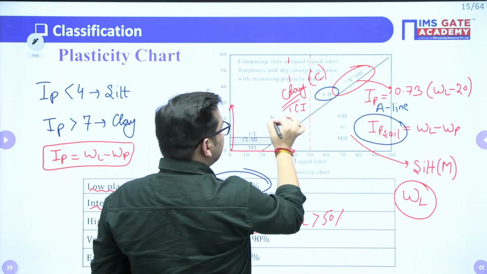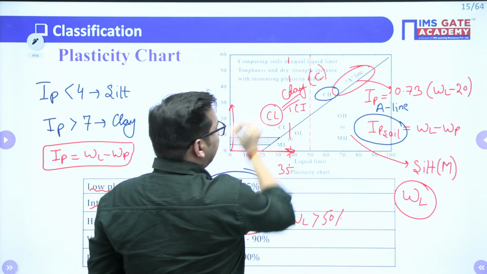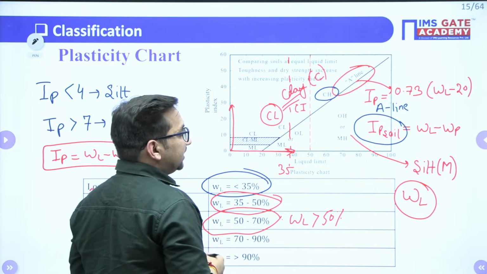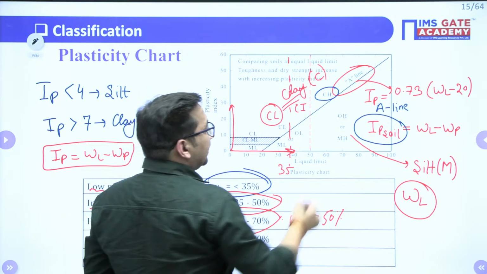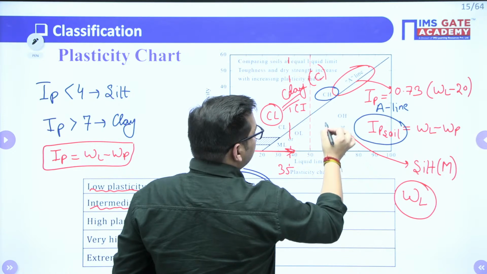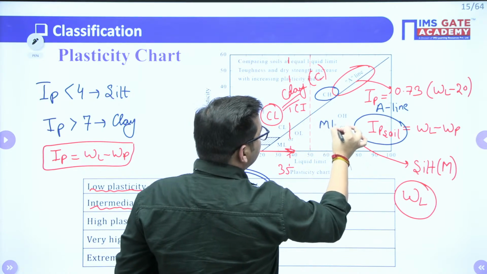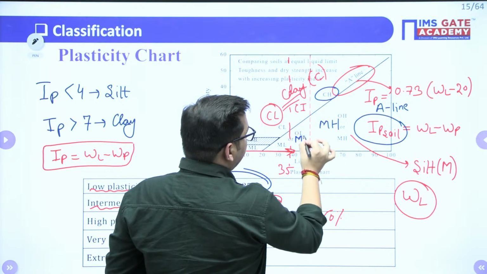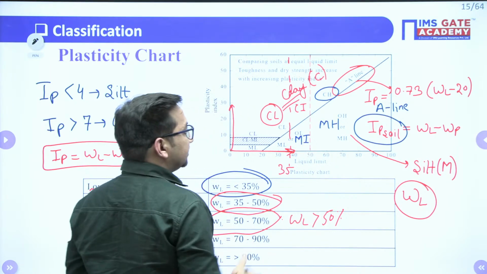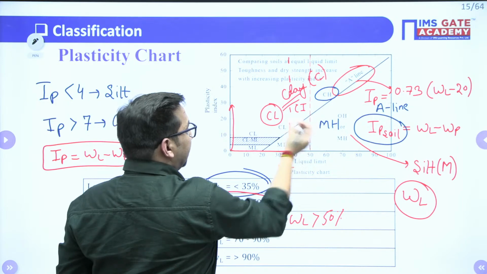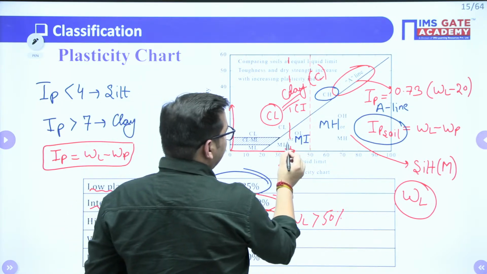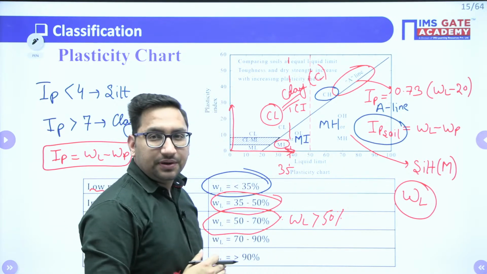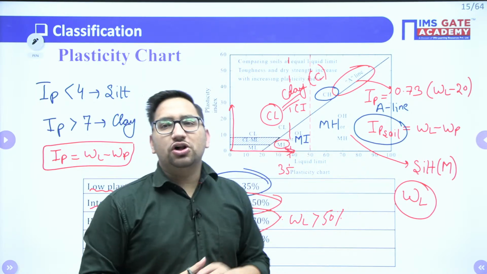And below this, it will be CL, that is clay with low compressibility. Similarly, you can say for silt also, that it will be your MH in this particular range, it will be your MI in this particular range, that is silt with intermediate compressibility, and in this particular case it will be ML, right?